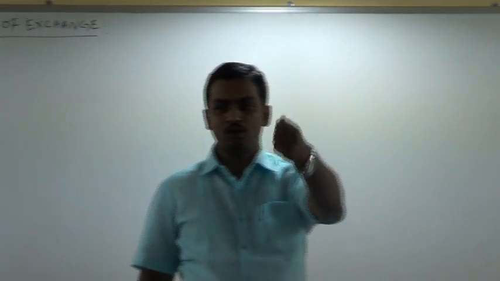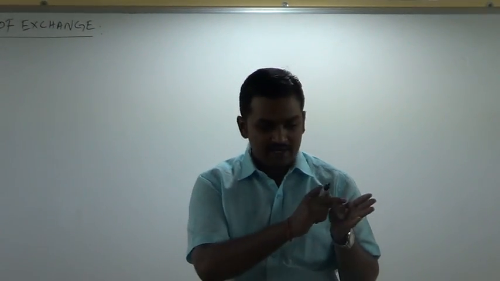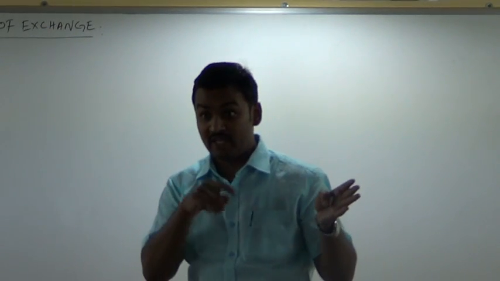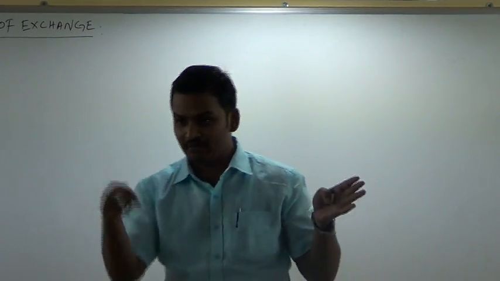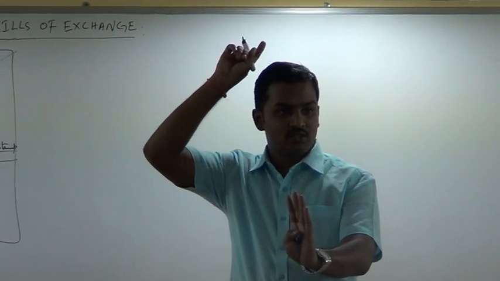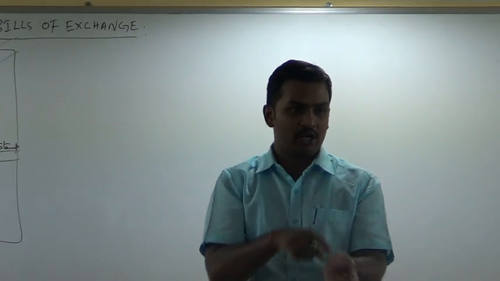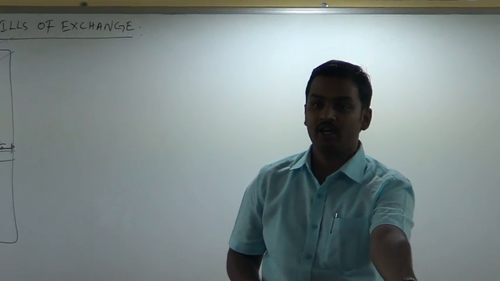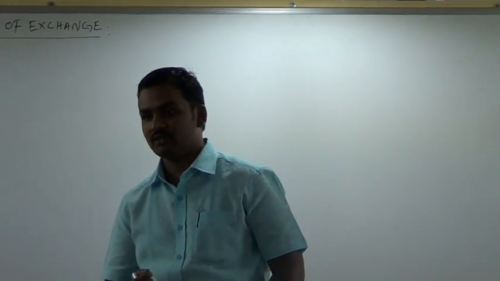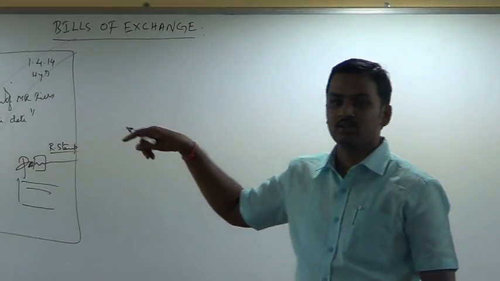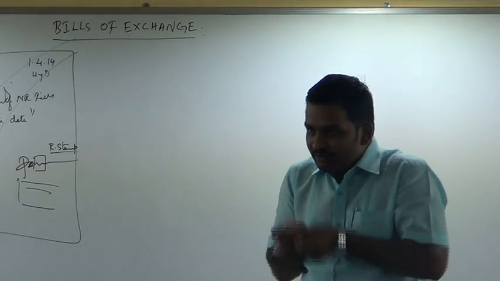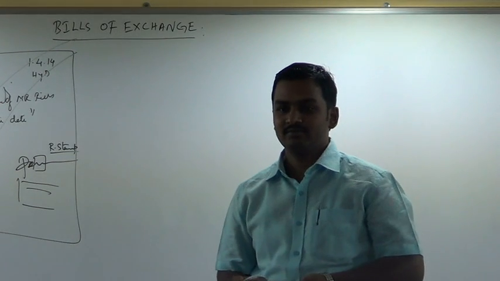Mr. Rich will go to Mr. Poor and say, boss, I had written an order. What did I write there? Pay to order of Rich. So when I give an order, 3 months after the date, you have to pay me the money. Now I am showing you the order which I gave you 3 months ago, and you have accepted the order. Now time has come. Fulfill the order. See this bill. Give me 50,000 rupees. You have written the word accepted also on that bill of exchange, so now you have to pay me the money. So Poor says, okay sir, give me the bill, take your money.